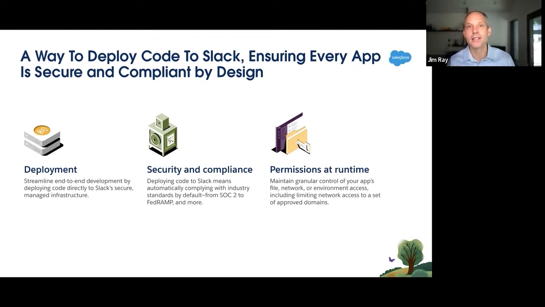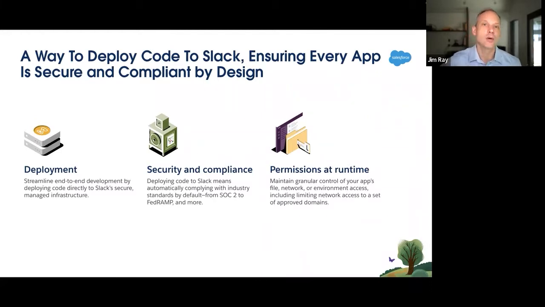And the best part is it includes everything that you've already come to expect from Slack, the place where you're storing your data already. So it's going to be secure and compliant by design. So if you care about things like SOC 2 or FedRAMP or HIPAA or FINRA, all of that is built into the infrastructure. You can also do things like limit external network calls. So this is great for administrators.